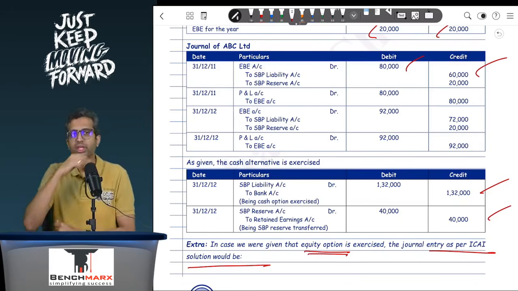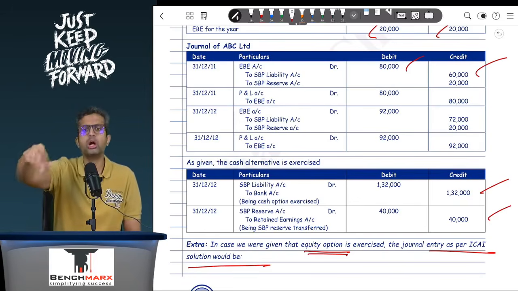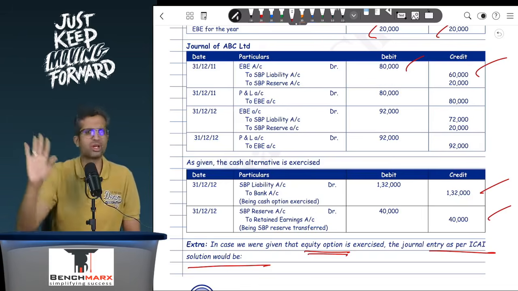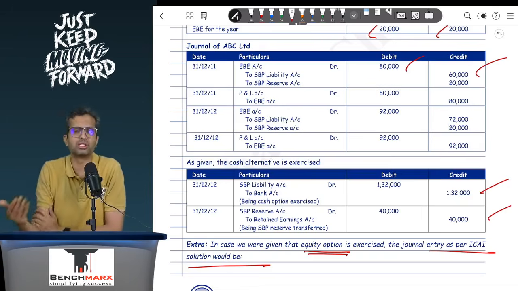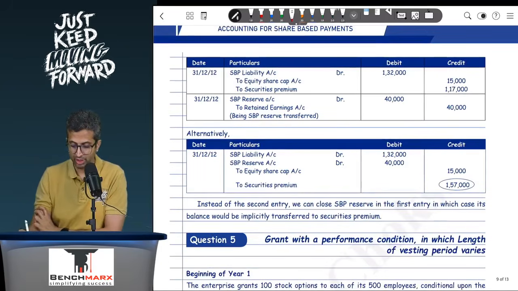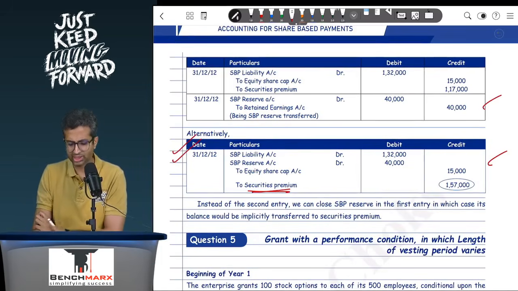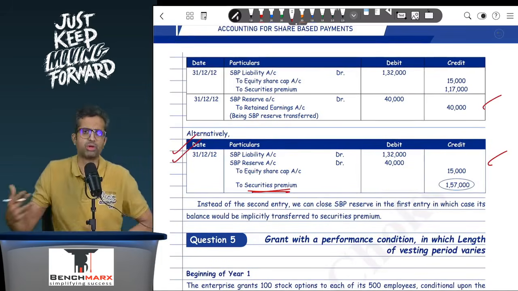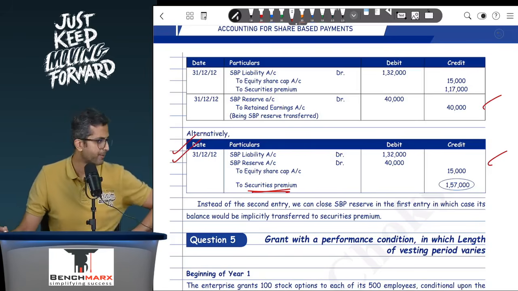Alternatively, you can say SBP liability account debit 1,32,000 to share capital / securities premium 1,32,000, and for the remaining balance in the SBP reserve, transfer it to retained earnings. Both of these are components of equities. So over here, this is transferred to retained earnings or alternatively transferred to securities premium. Fundamentally, I believe the second method is much more logical to adjust it as a part of a single entry.